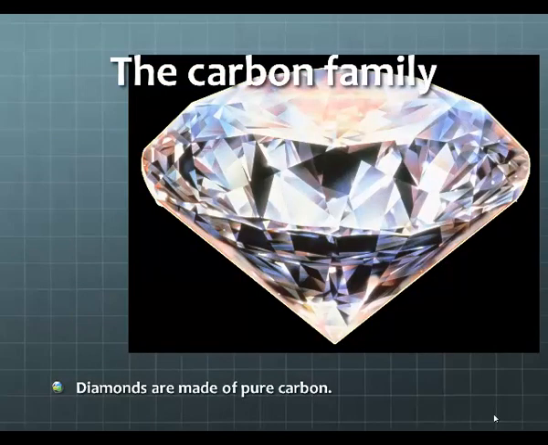Diamonds are made up of pure carbon. So if we add enough heat and pressure to carbon, eventually we can cause it to form into pure carbon, and it gets a very crystalline structure, and it also gives us that nice clear look that we see in a diamond.